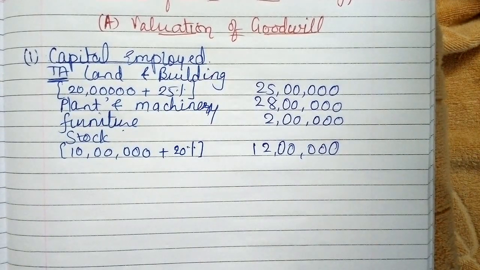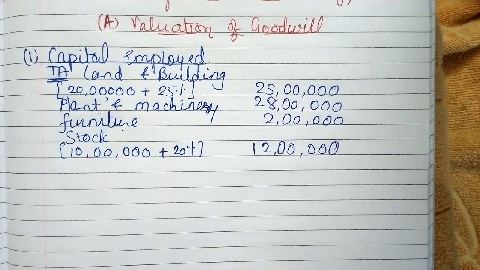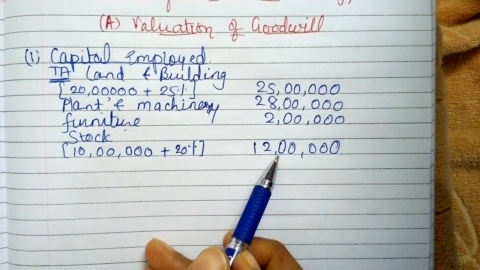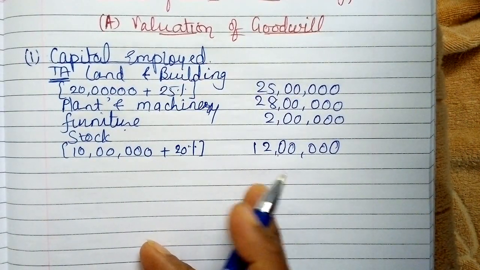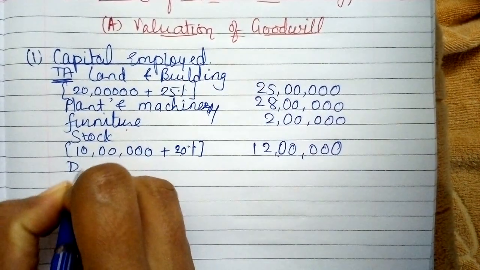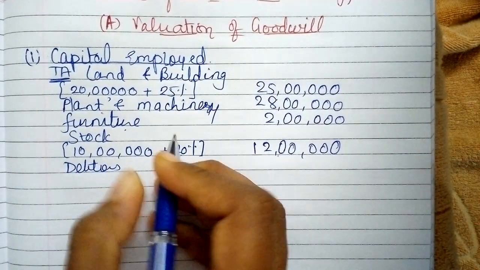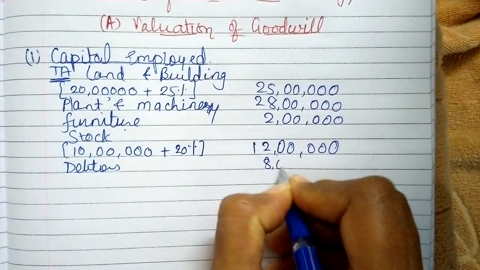See, don't get confused here. We generally take cost price or market price, whichever is lower, right? But here in this example, it is specifically given that the value of stock is 20% high. So we have to consider that. Therefore 10 lakhs plus 20%, so 12 lakhs. Now after that, debtors. As there is no adjustment in debtors, they are taken as it is, 8 lakhs.